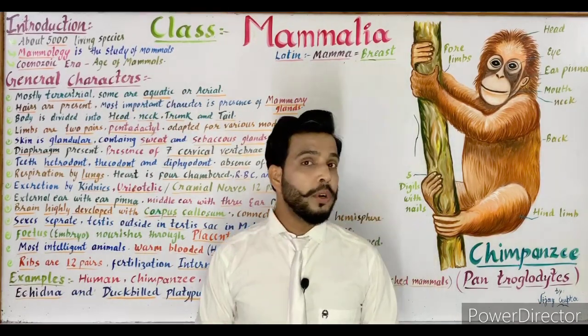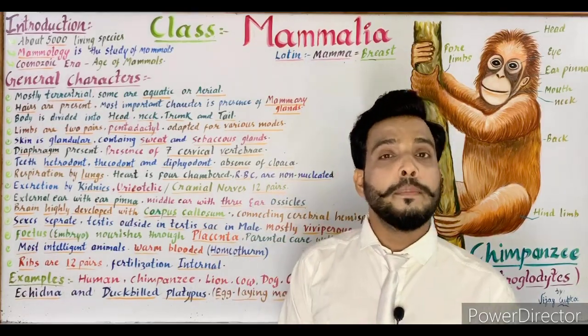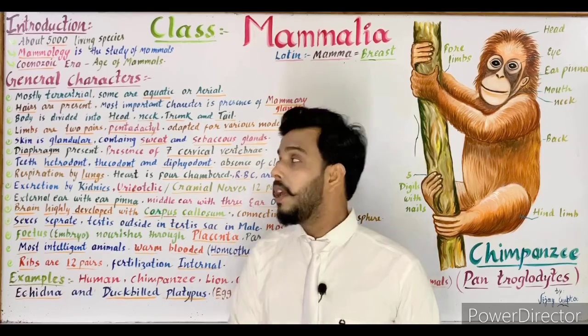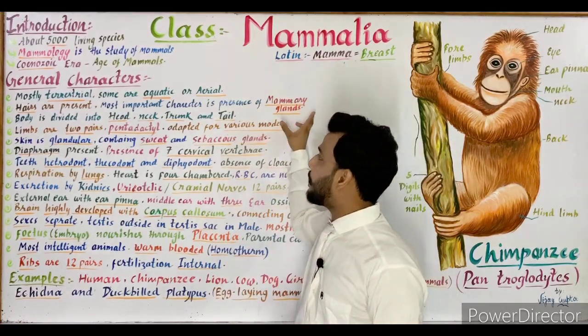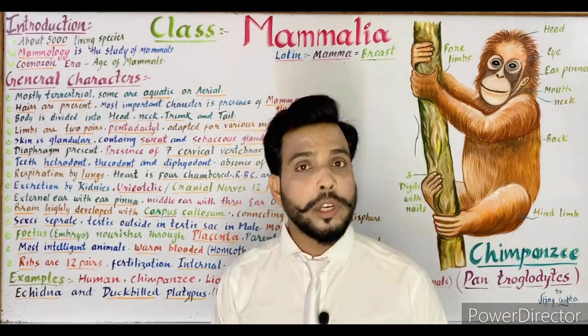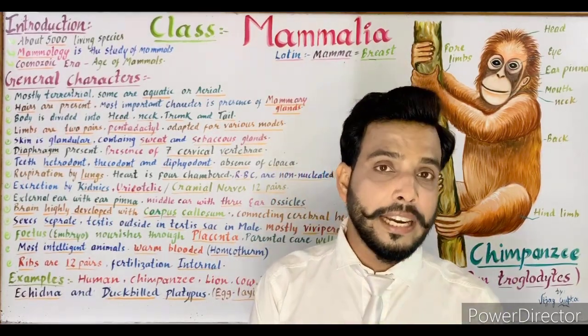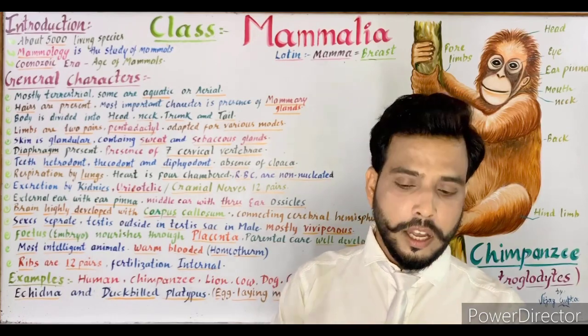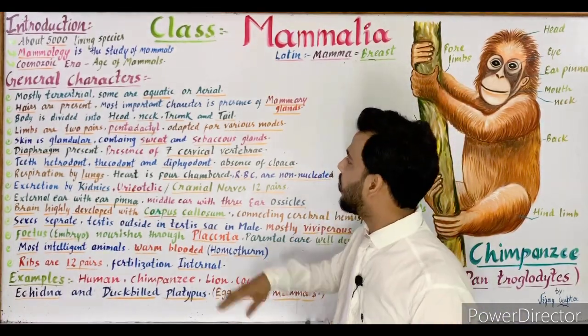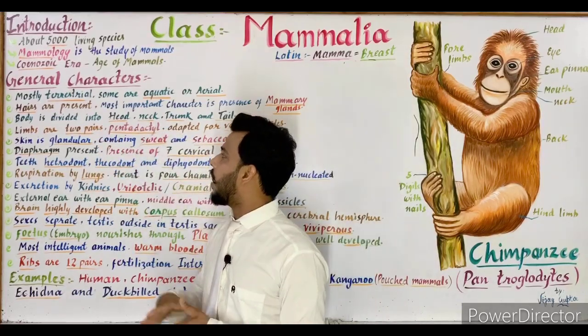As I told you before, in class Mammalia mammary glands are found in male and female, but in females these are developed. Mammary glands are actually modified sweat glands. Sweat glands are present on our body and release sweat to maintain our body temperature.